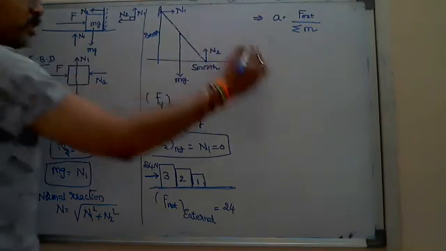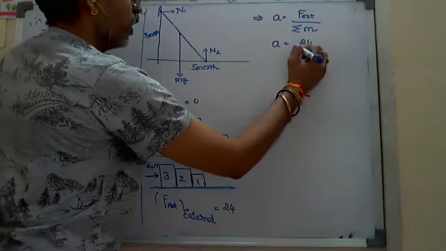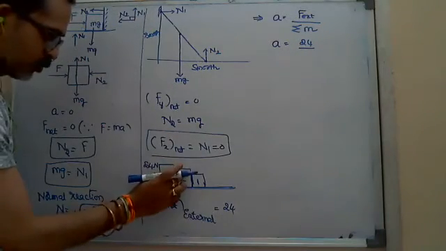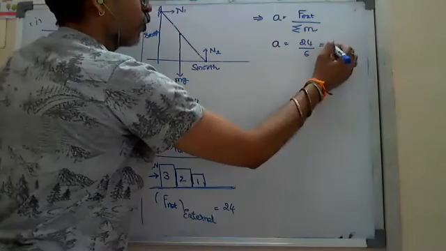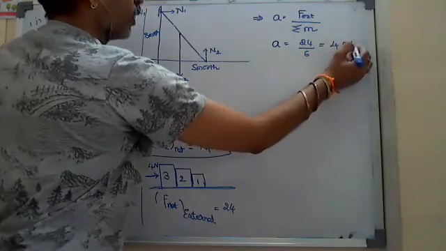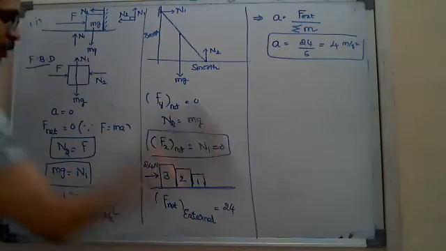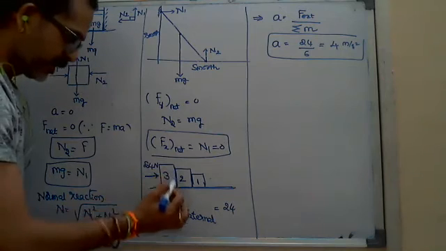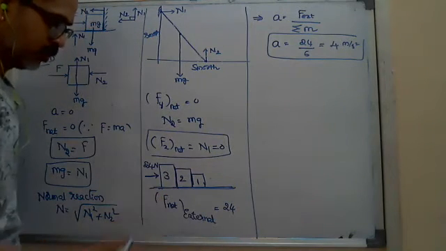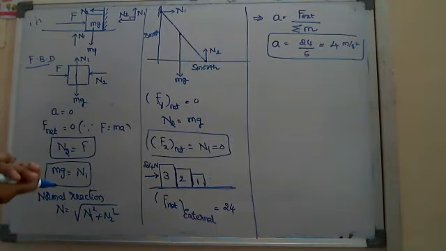So a equals F net, 24, by the total mass, 3 plus 2 is 5, 5 plus 1 is 6. So the acceleration is 24 by 6. But actually that is not what he asked. He asked to find the normal reaction between the surfaces in contact here and there. That is an internal force, not appearing externally.